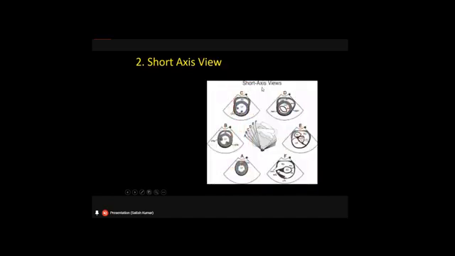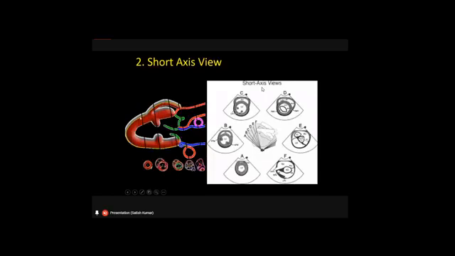Again, it depends upon where you are slicing it. For example, if the probe is placed here and the ultrasonographic waves pass through here, the image generated will give you only the ventricle. If it is passed from here, the image generated will give you the papillary muscles. If it is passed through here, it will give us the atrioventricular valves. If it is passed from here, it will give you the aorta and the pulmonary artery, etc. So it all depends upon where the probe is placed.